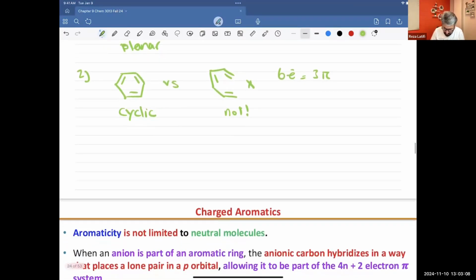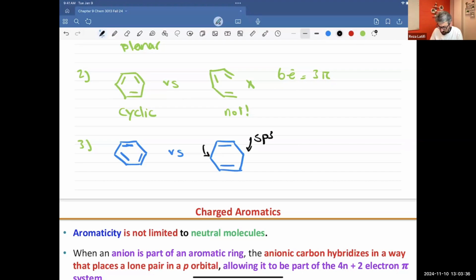Okay, so next, imagine you have this system. Each carbon has a pi bond, versus such a system. Here we have sp3 hybridization, and there as well. Well, each carbon in this case is sp2 hybridized. So all carbons are sp2 hybridized. Because they are sp2 hybridized, they will be flat or planar. And yes, both molecules are flat.